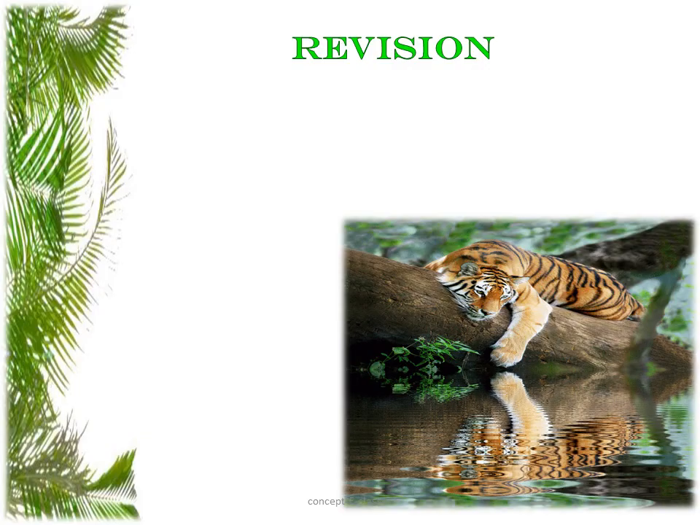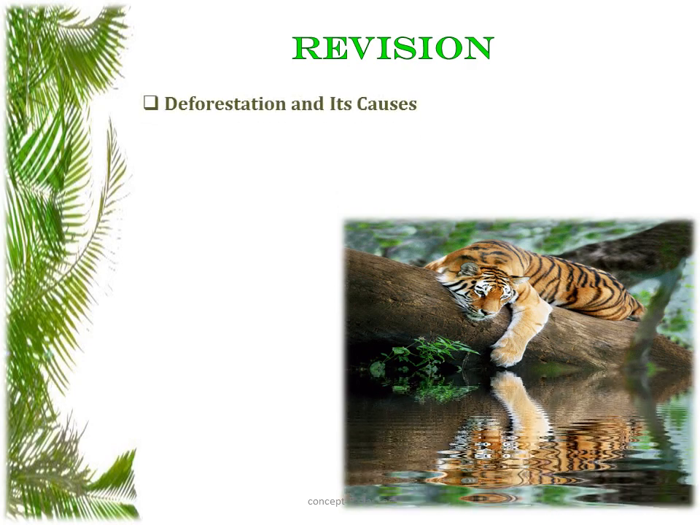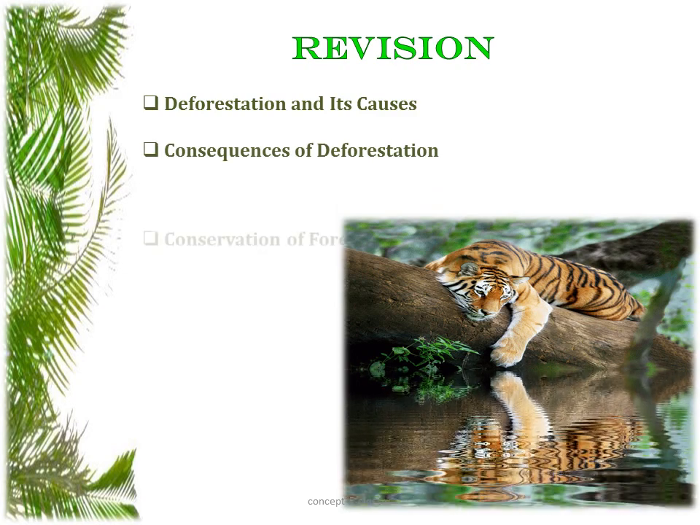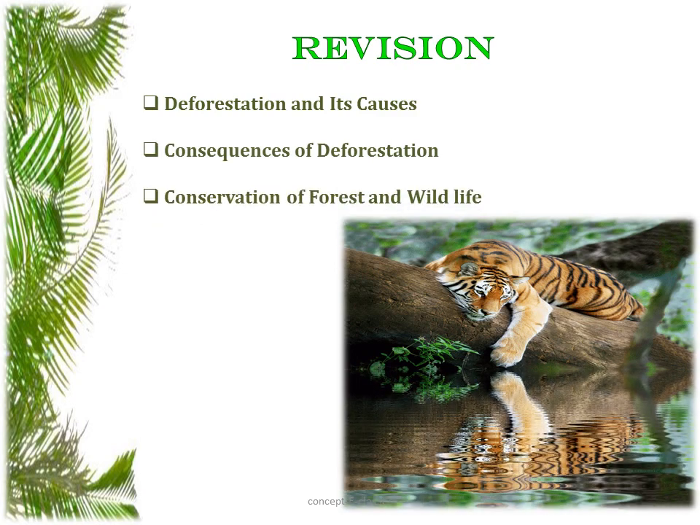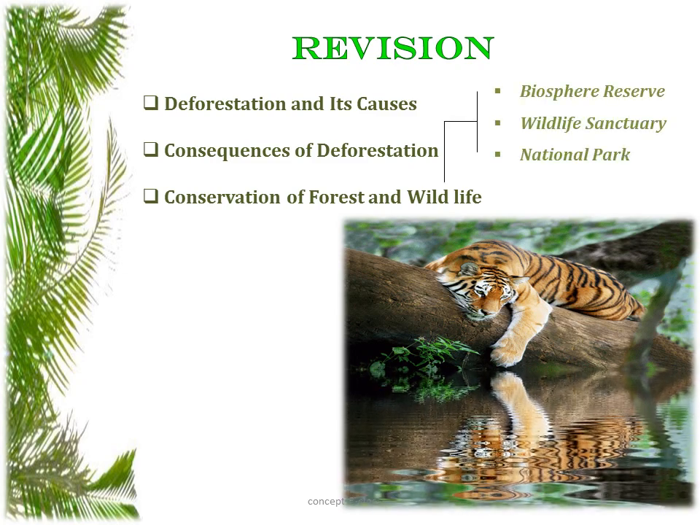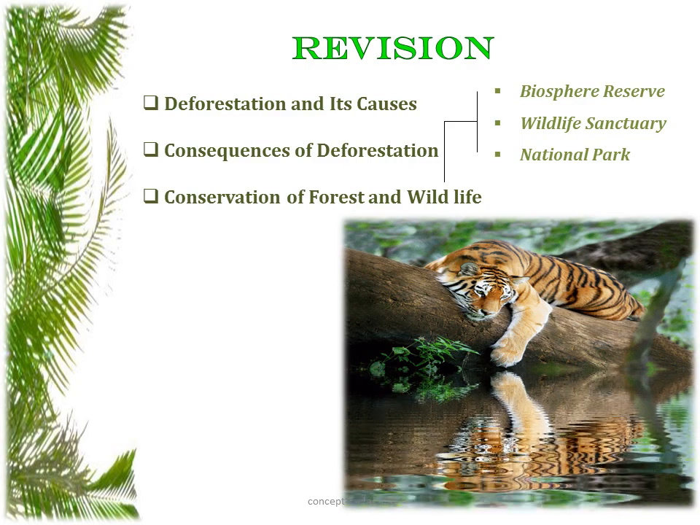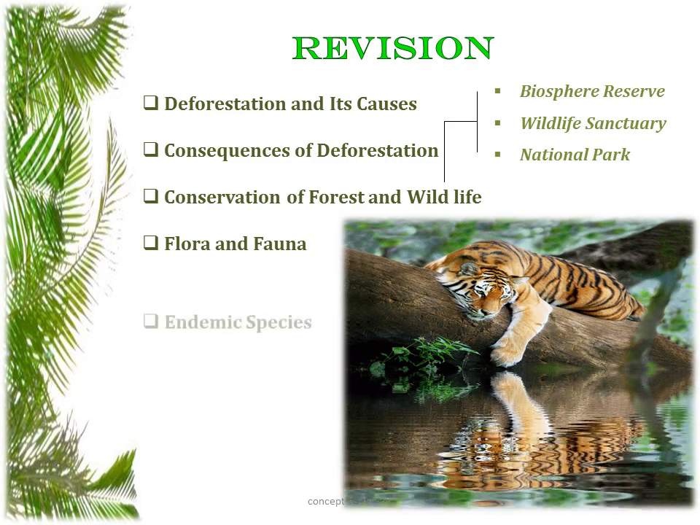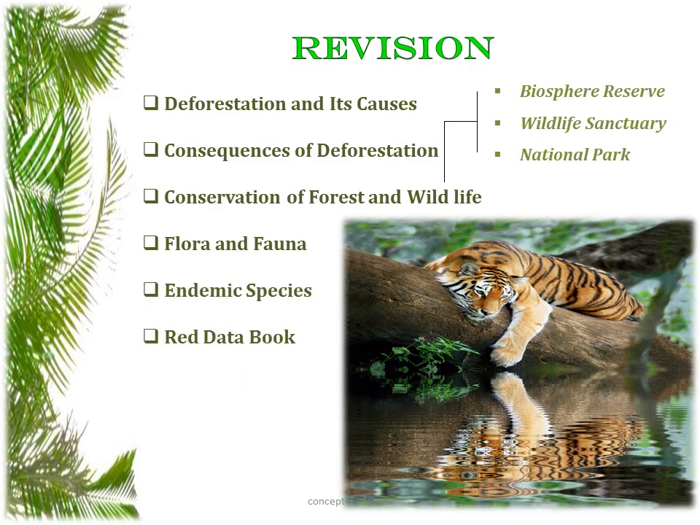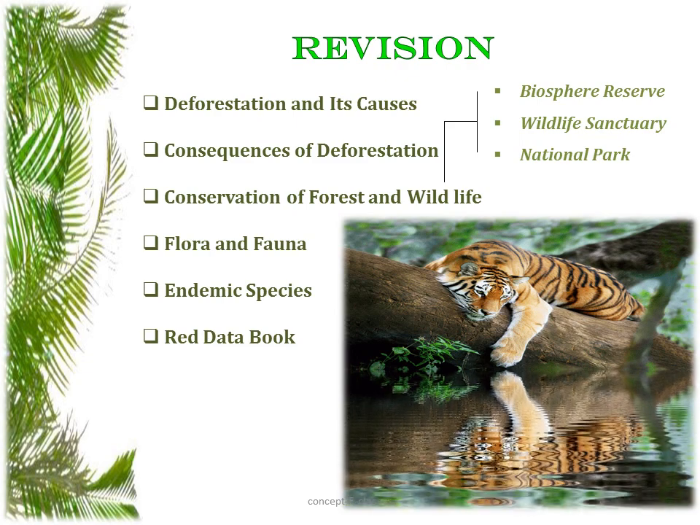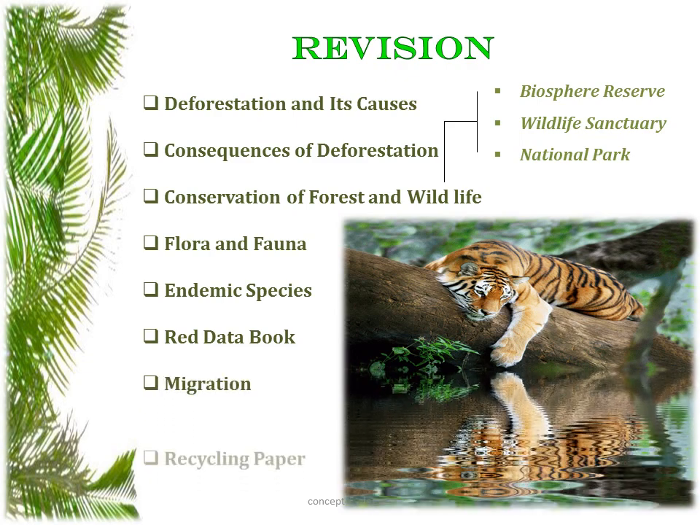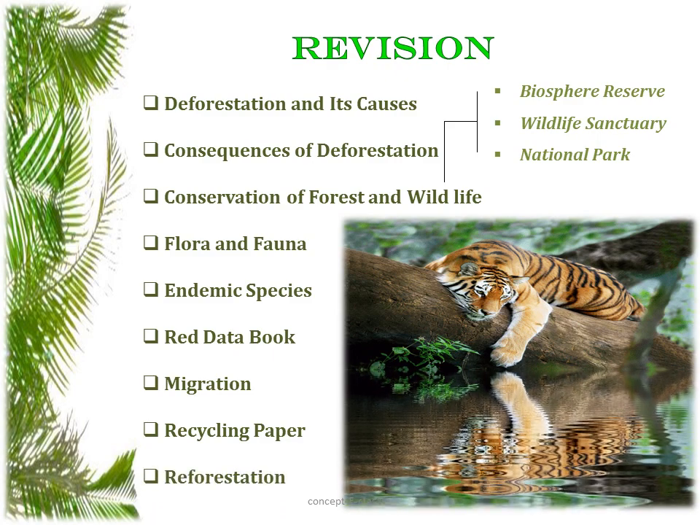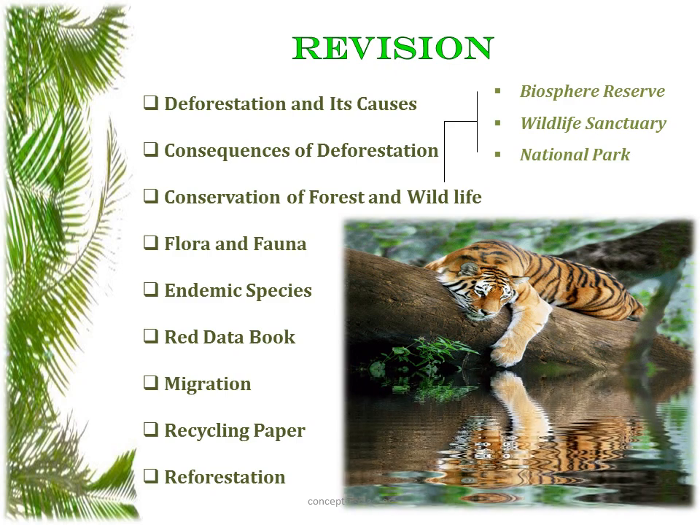So in this chapter we saw what is deforestation and how is deforestation caused. Then we saw the consequences or the effects of deforestation. We also studied how we could conserve the forest and wildlife, and in that topic we also learned about the Biosphere Reserve, Wildlife Sanctuary and National Park. Then we learned some of the terms like flora, fauna, species, endemic species, endangered species, and we also studied about the Red Data Book. We saw what is migration and how we could conserve our nature by recycling paper or by reforestation. Now let's go to the exercises.